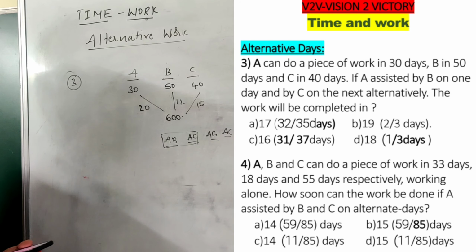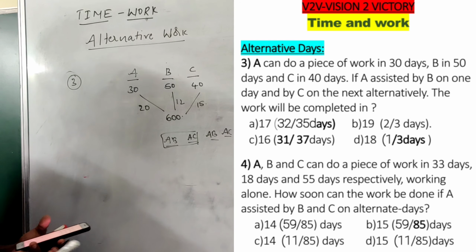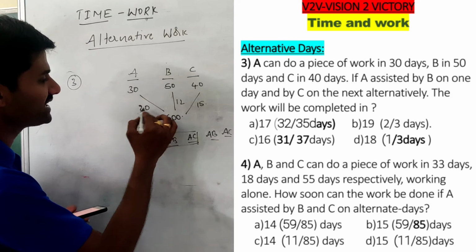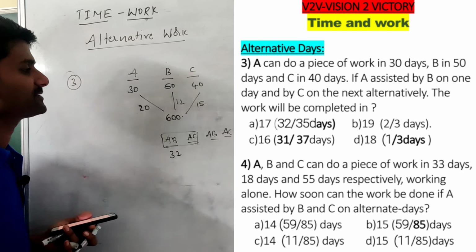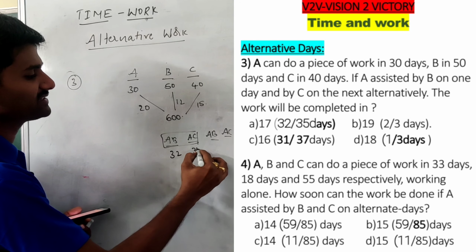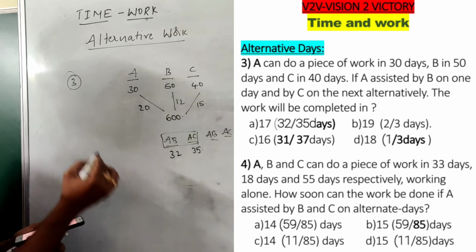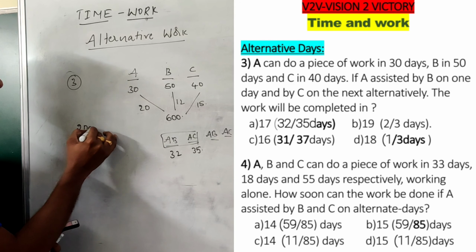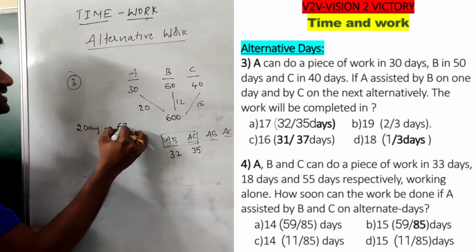Then see, on the first day A and B complete 32 units, and AC complete 35 units. So in 2 days they complete 67 units.